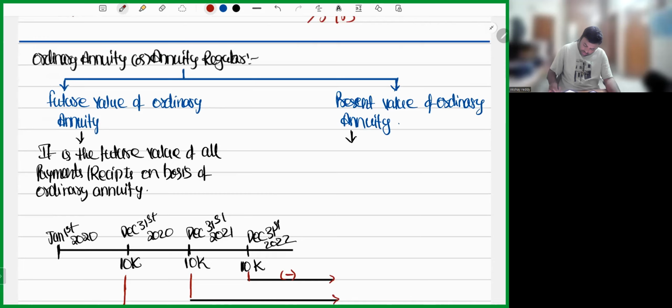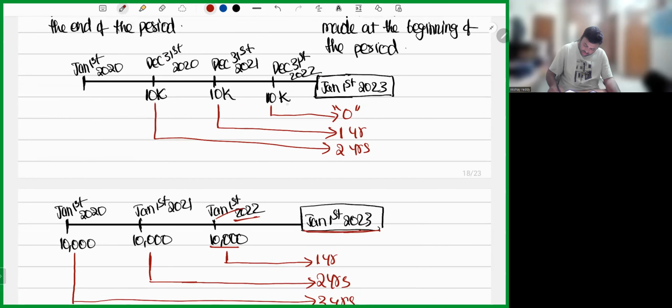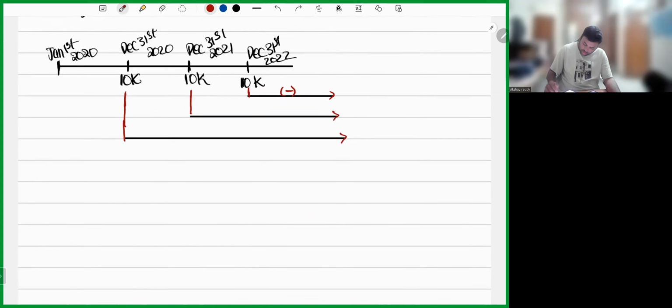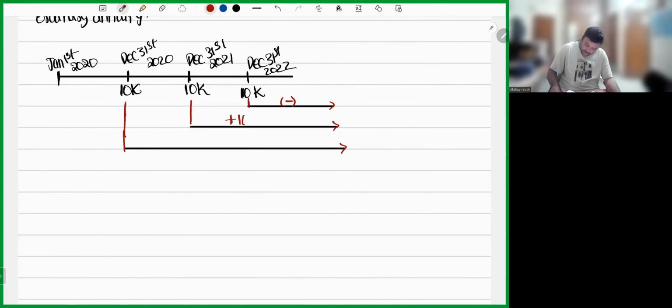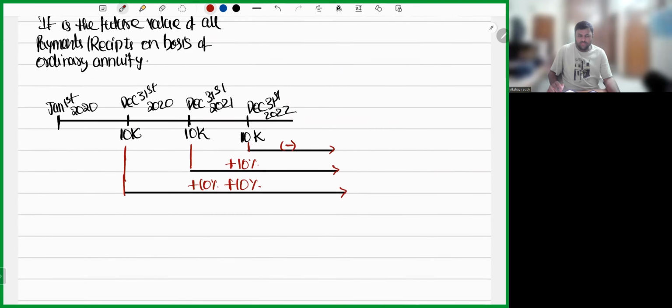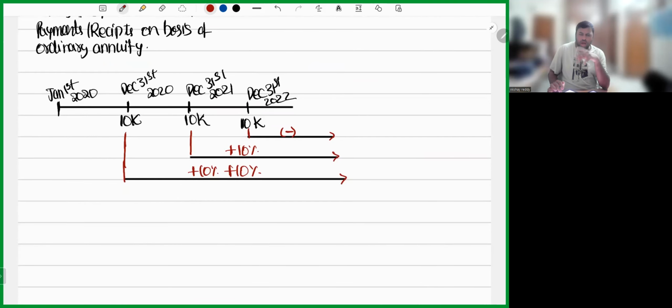I already said this in the example. Will you get any interest here for this 10,000? No. What about these two 10,000s, sir? You will get 1 year and 2 years interest. So plus 10% for 1 year, plus 10% plus 10% for 2 years. Sir, you said you will multiply with 1 plus i. There is no issue. Sir, how did you get 10% here? I am assuming that the rate of interest is equal to 10%. Sir, in the exam also do we need to assume? No need. The question will give you. Don't assume.